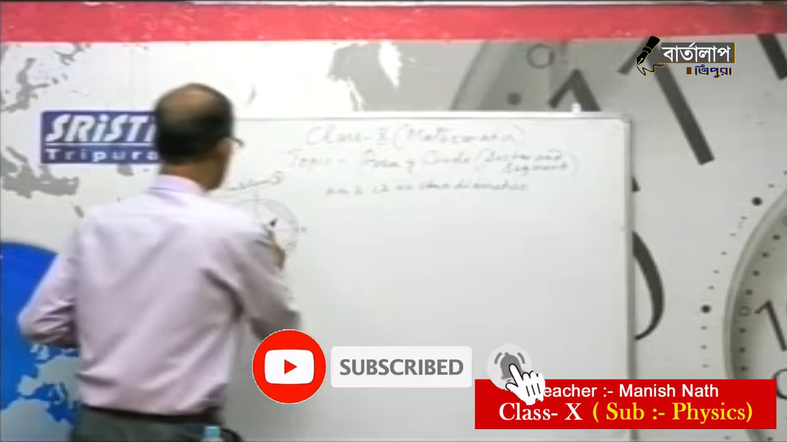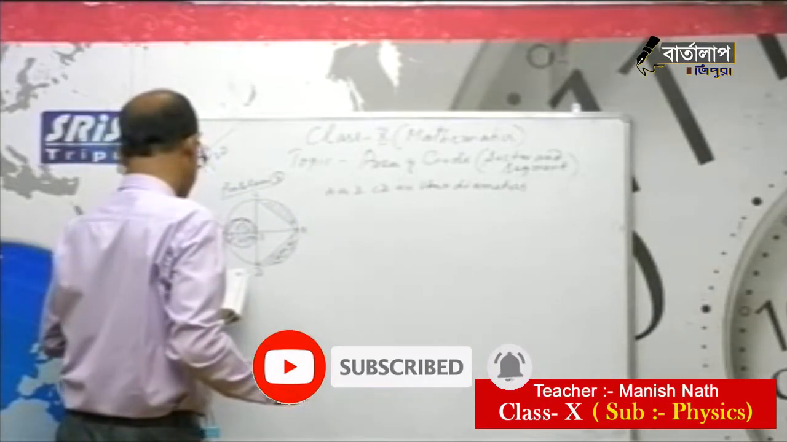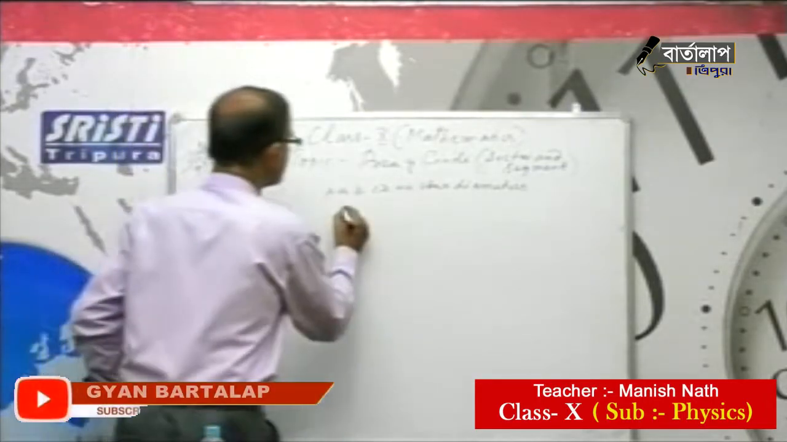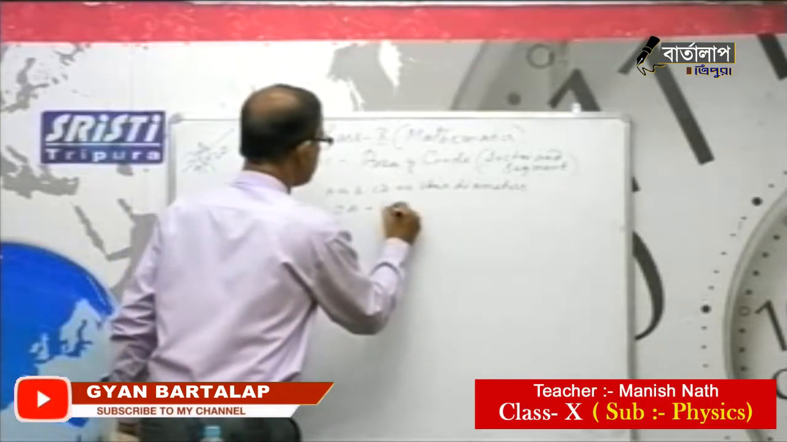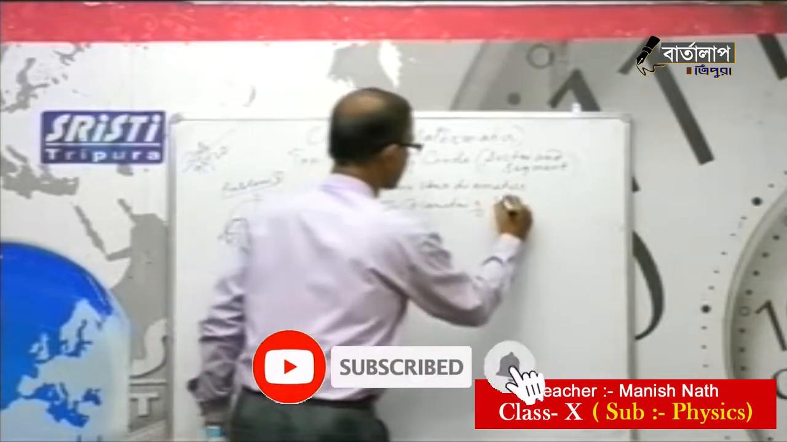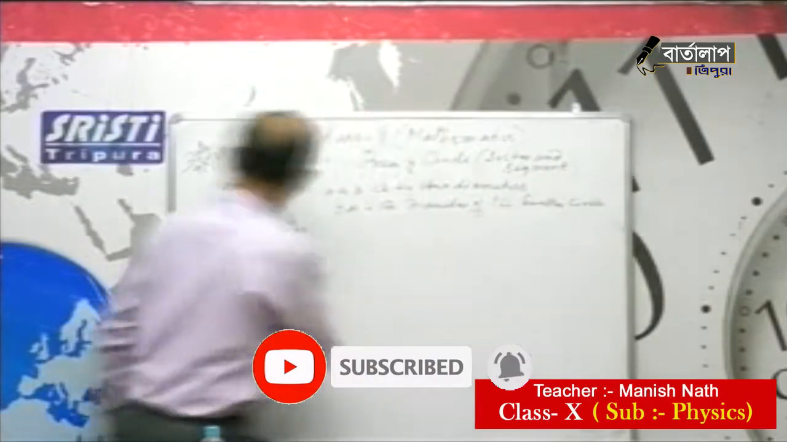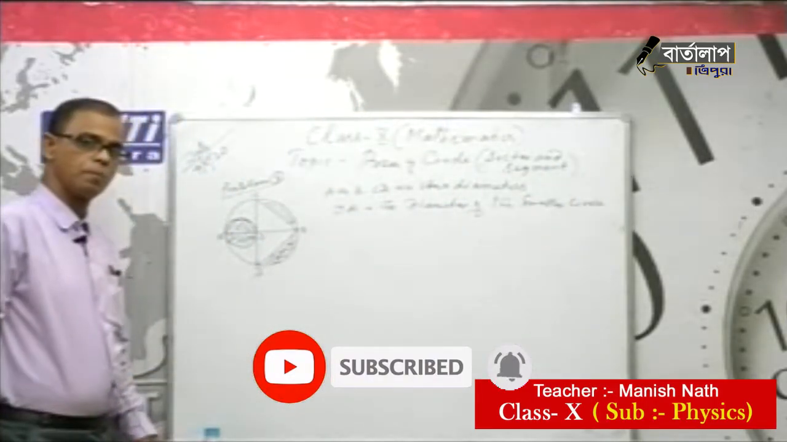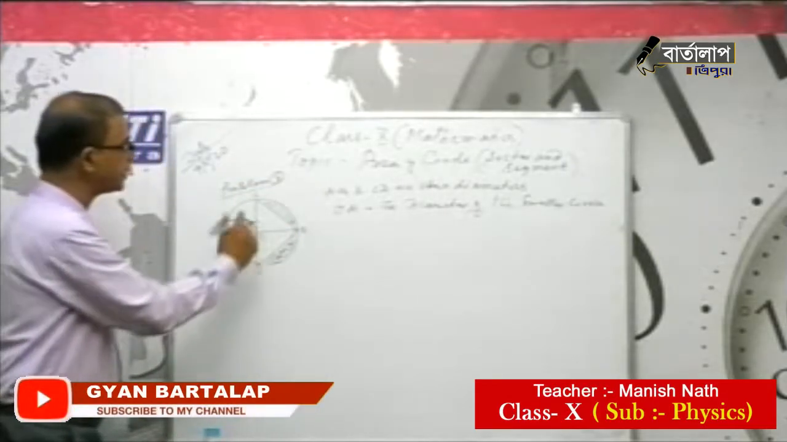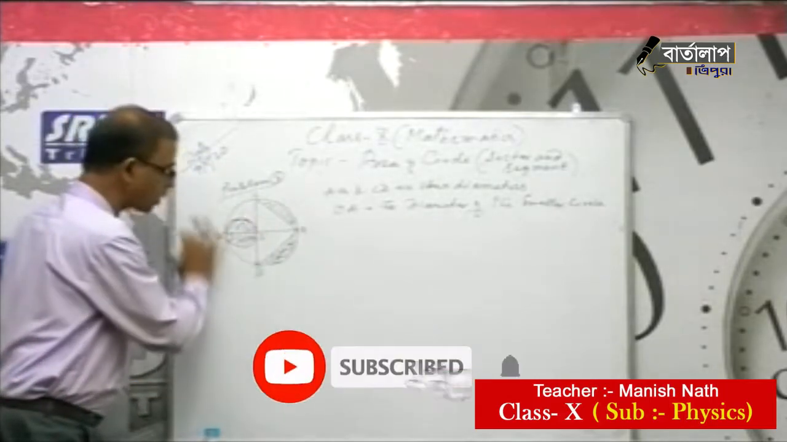You can see the diameters' meeting point is the center O, and OA is the diameter of the smaller circle. This is the big circle. AB and CD are the two diameters, meeting at the center O. Again, OA is the diameter of the small circle.